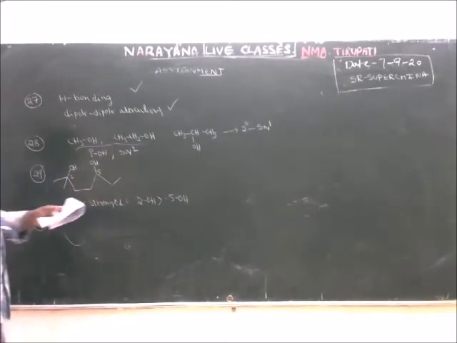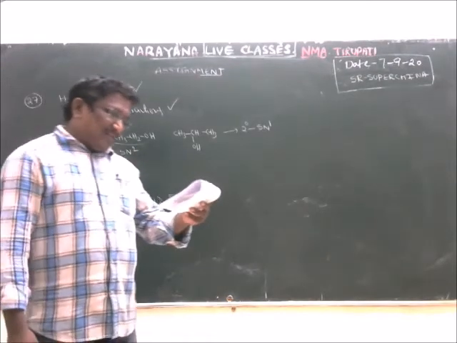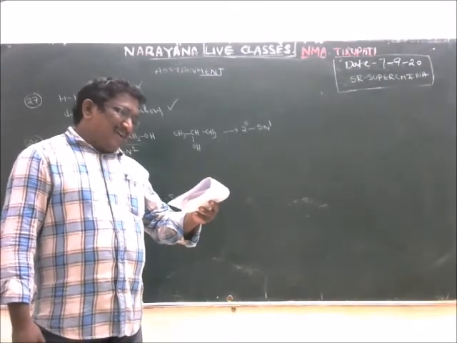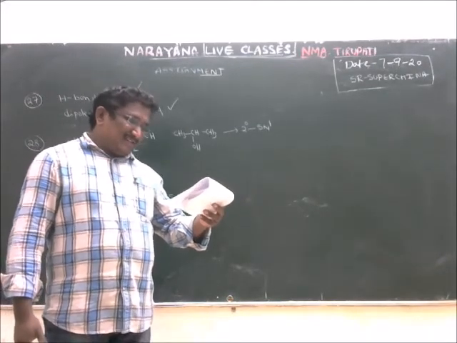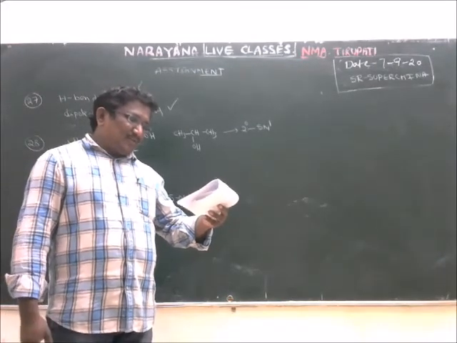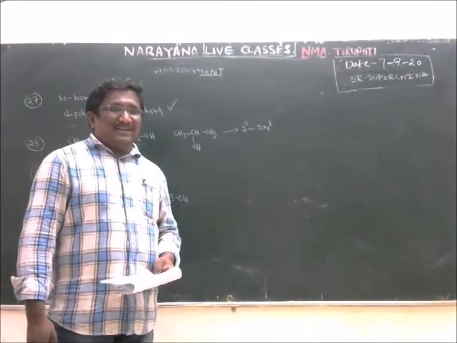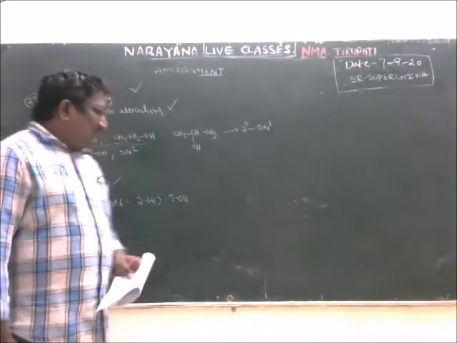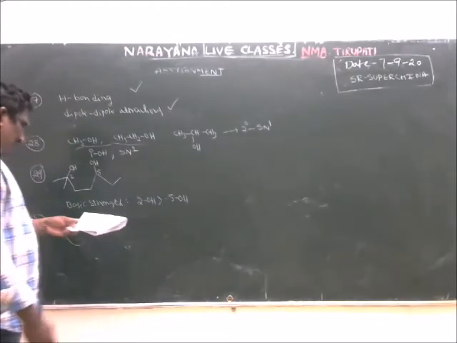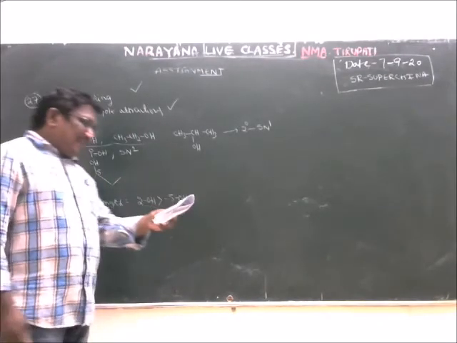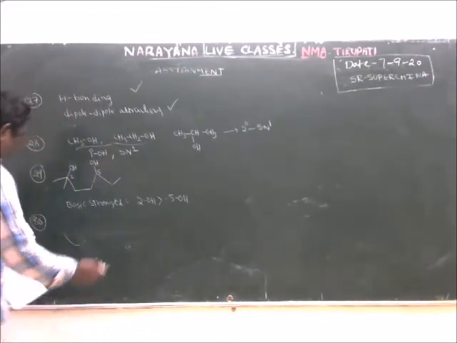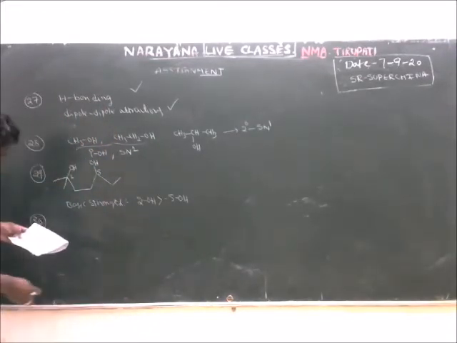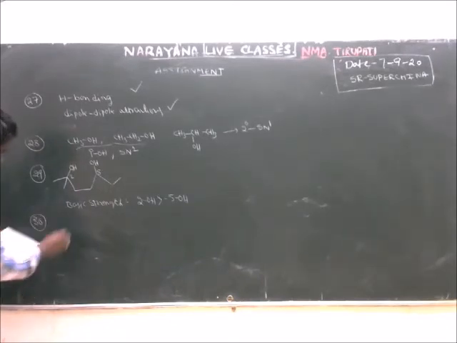30th question. Compound X, from C4H2O3, evolves CO2 with aqueous NaHCO3 and reacts with lithium aluminum hydride to give an achiral product. The structure of X is? Achiral product means optically inactive. That is the clue. Also, it evolves CO2 with aqueous NaHCO3, which means it must be an acid. So if you take the fourth option,